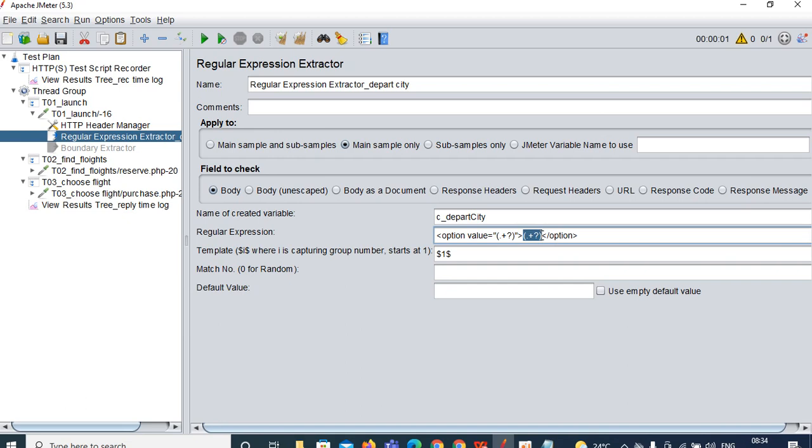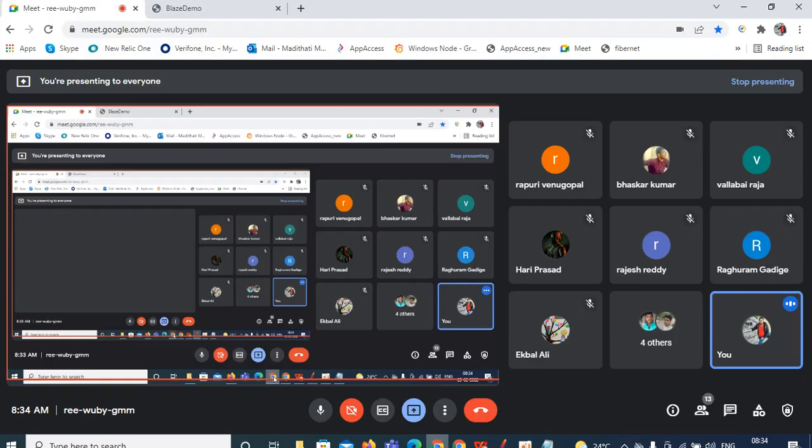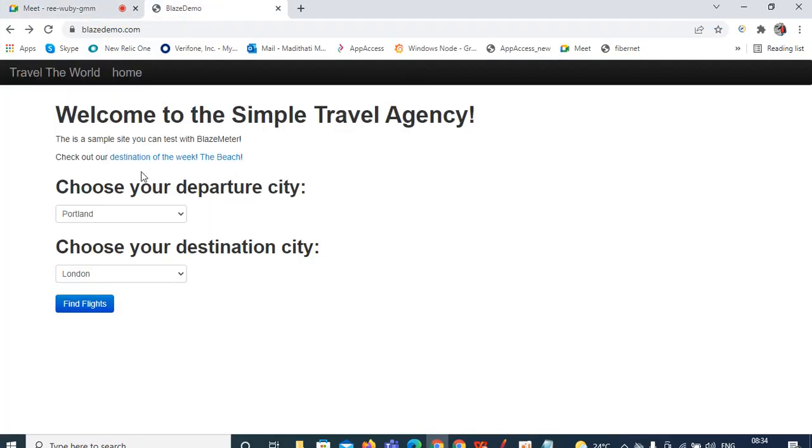Next, coming to match number, you are already aware of it. If you want to capture the first one, go to your drop down, where you can see many inputs. If you want to always capture Paris, match number is 1. Philadelphia is 2, Boston is 3, Portland is 4. Like that, based on the match number we can capture the values from here. I want to capture randomly.